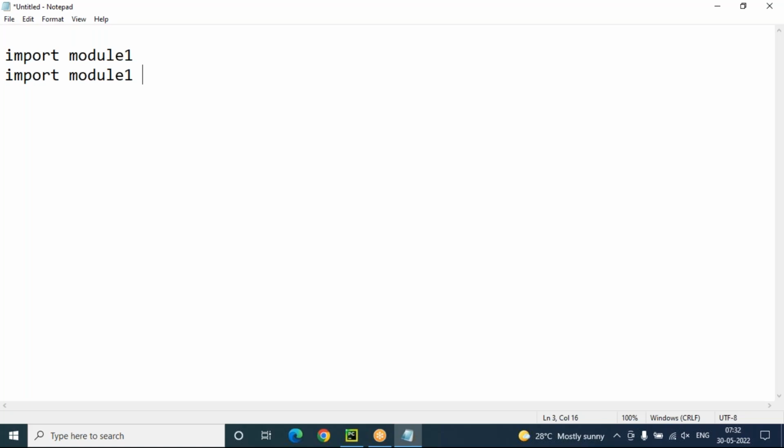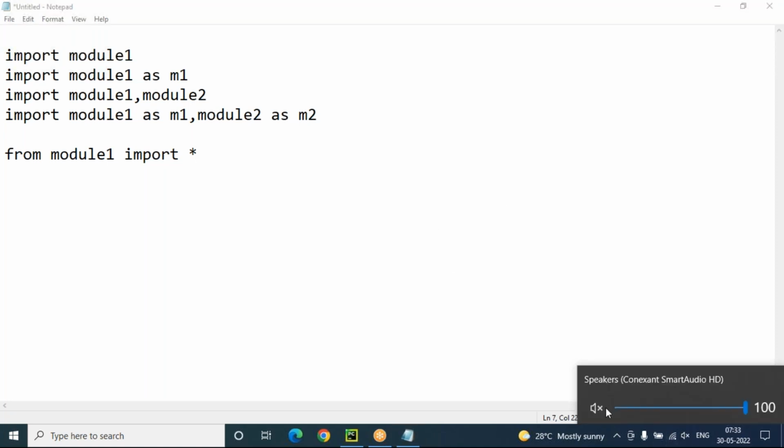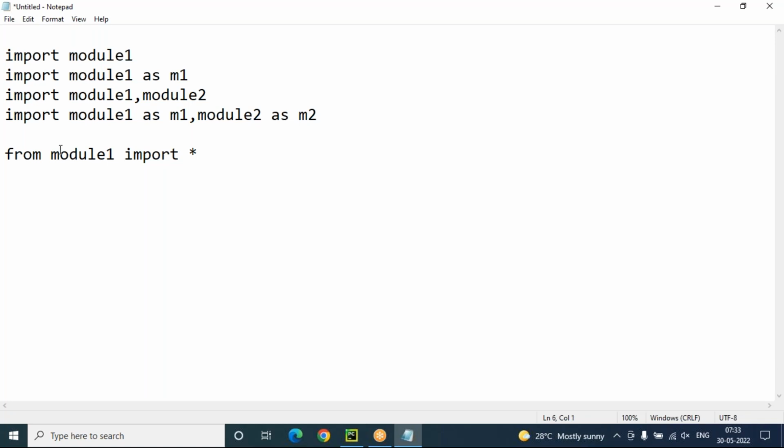Or else we can go for from module one, import star. From module one, import star, this is also possible.